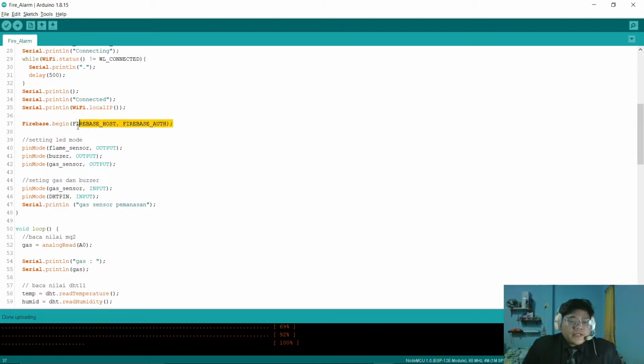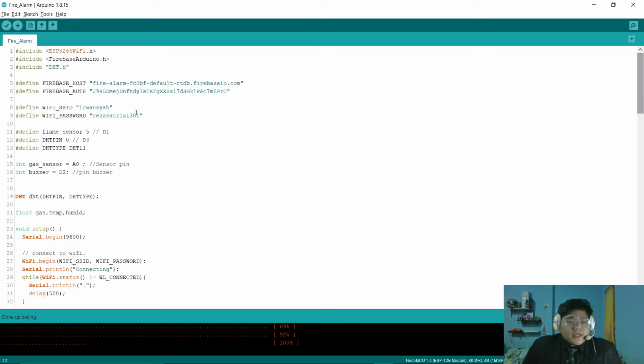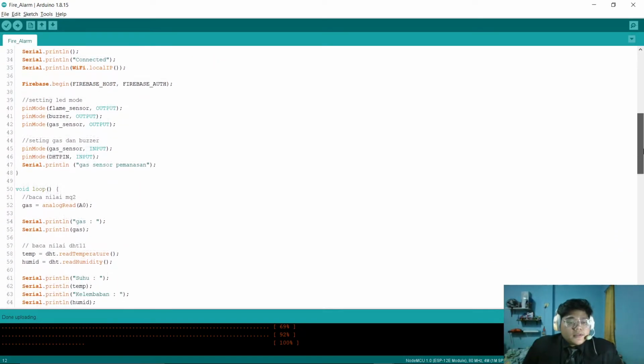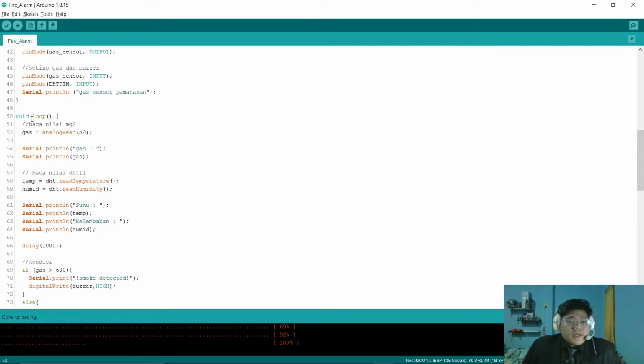And this is for Firebase begin, with the Firebase host and authentication from above. Then we set the pin modes: the flame sensor, buzzer, and gas sensor, like from here, and then the DHT, and then the void loop.